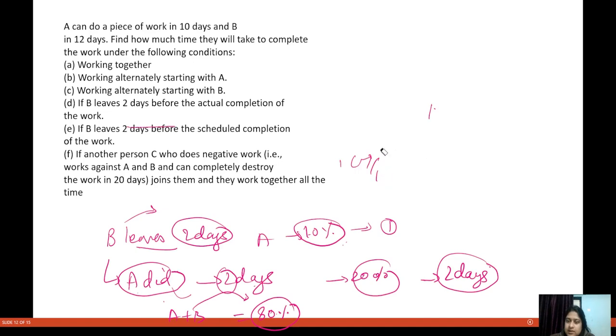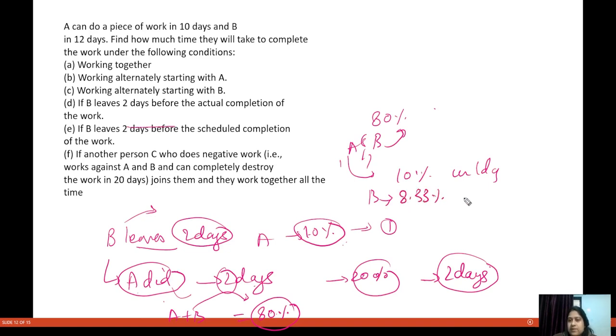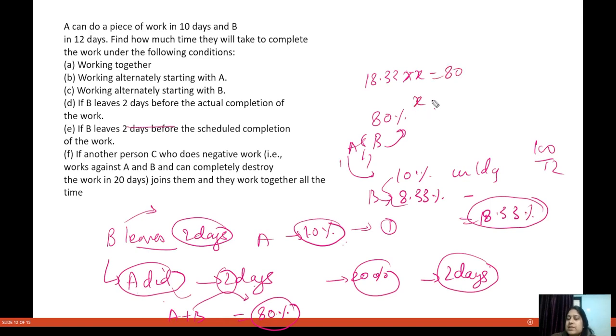So we have to calculate in how many days A and B completed 80% of the work. A does 10% of the work in one day, and B does 8.33% of the work in one day, because 100 by 12. So in one day, both of them do 18.33% of the work. So in how many days will they do 80% of the work? This will be 80 divided by 18.33.